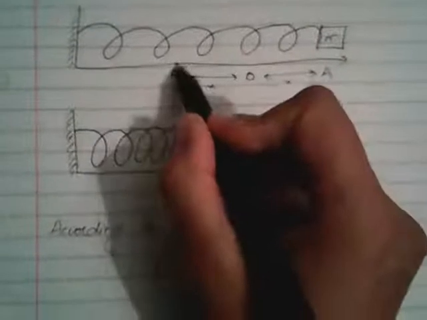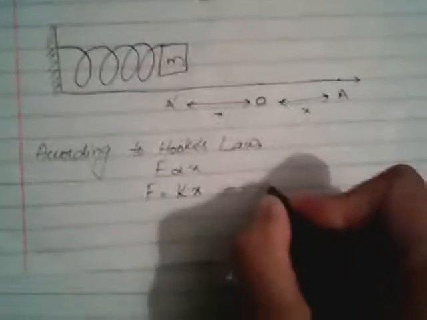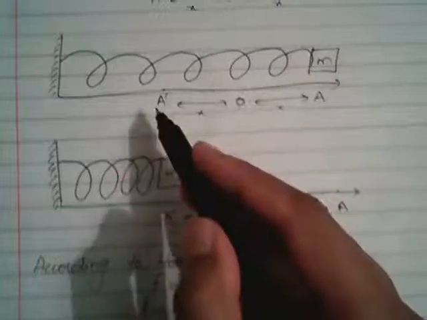But what happens when this mass starts to go back to this negative x, the A prime? What will be the equation then? Let's say this is equation A. Then what will be the equation at point A prime? It would be F equals minus kx. It's that simple.